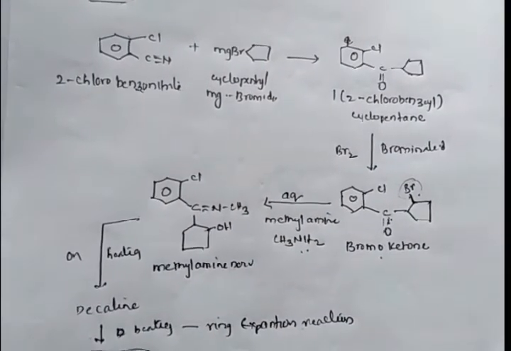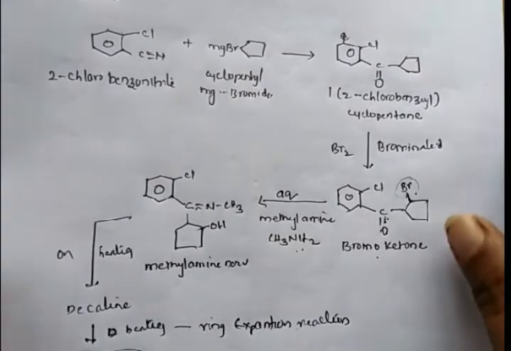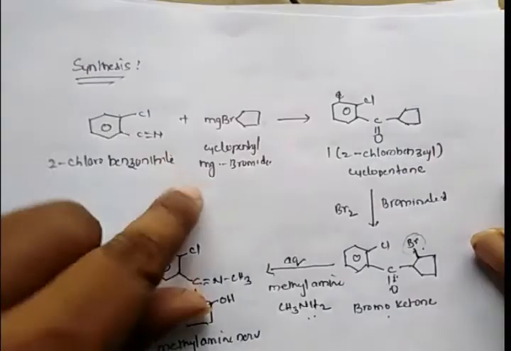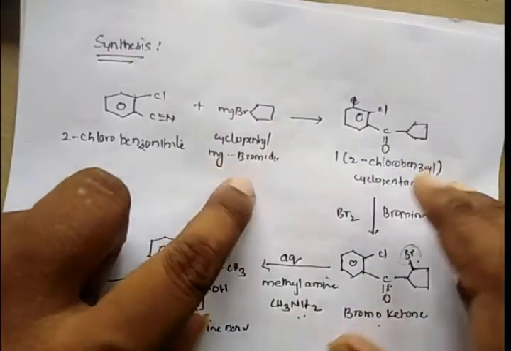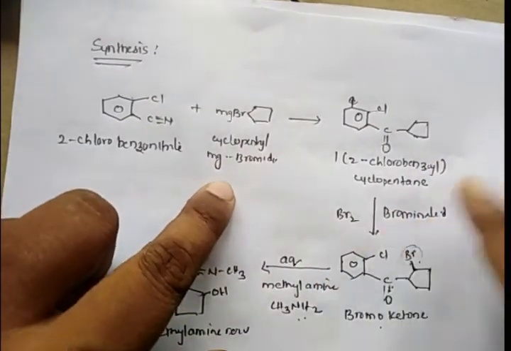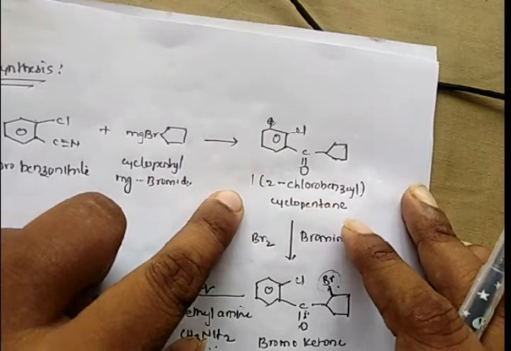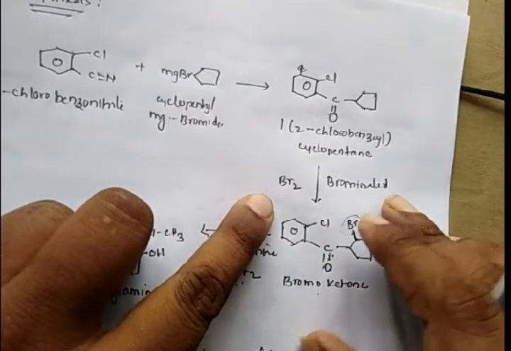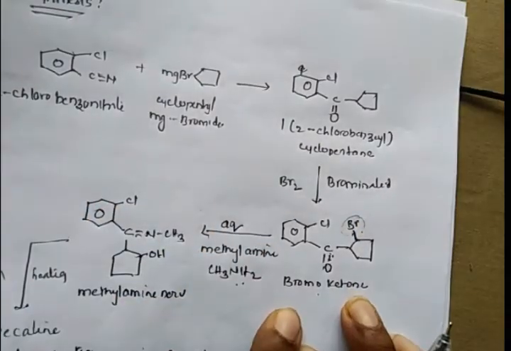So once again I explain the synthesis of ketamine. It involves treatment of 2-chlorobenzonitrile with cyclopentyl magnesium bromide, and we get an intermediate called 1-(2-chlorophenyl) cyclopentyl ketone. It is brominated with bromine, and we get a bromoketone.